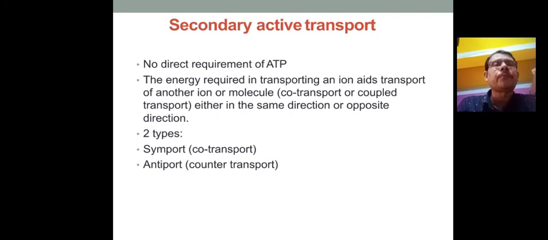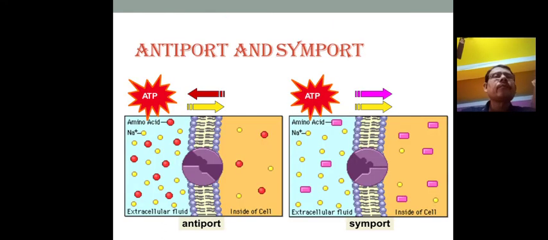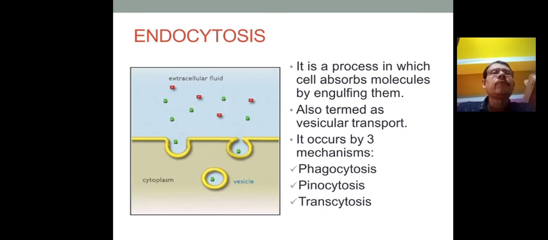Two different components transported in the same direction is called co-transport, and two different components in different directions is called the antiport or counter transport. For example, in the antiport, when sodium enters into the cell, potassium goes out. That means when one component goes in one direction, the other component goes out in the other direction. This is called the antiport system.